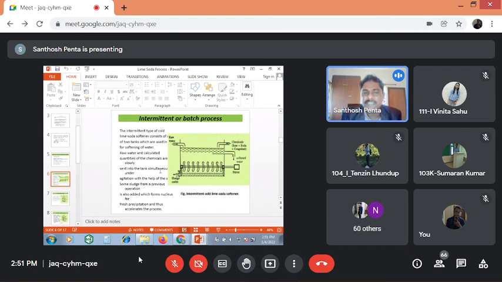Why is it a batch process? Because this is not continuous. The quantity is only 500 liters. So fill the 500 liters, then close it, and complete the purification of these 500 liters of water. After completion, you collect the purified water, then remove the sludge, then you take another lot of 500 liters. So this is a batch process. It is not continuation. It is intermittent.